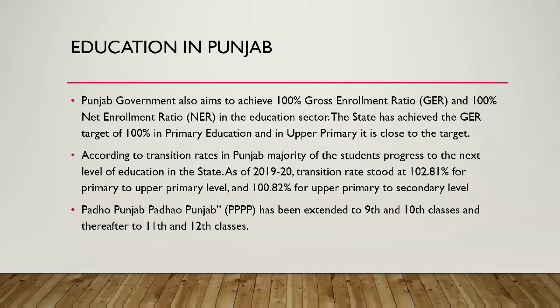Further, education in Punjab government also aims to achieve 100% gross enrollment ratio and 100% net enrollment ratio in the education sector. The state has achieved the gross enrollment ratio target of 100% in primary education, and in upper primary it is close to the target. Further, in transition rate, Punjab majority of students progress to the next level of education in the state. In 2019 and 20, the transition rate stood at 102.81% for primary to upper primary level and 100.82% for upper primary to secondary level.